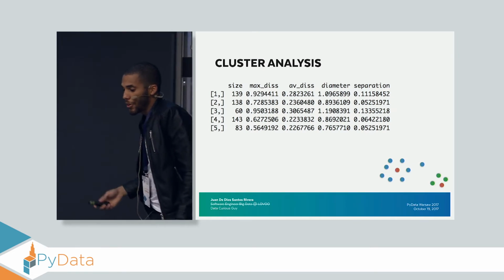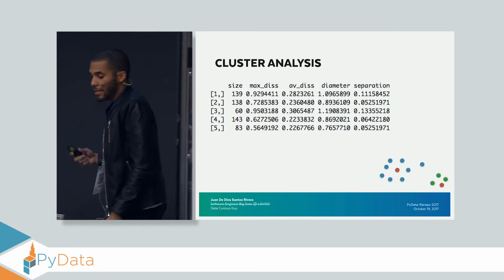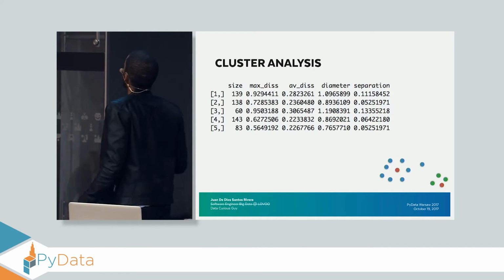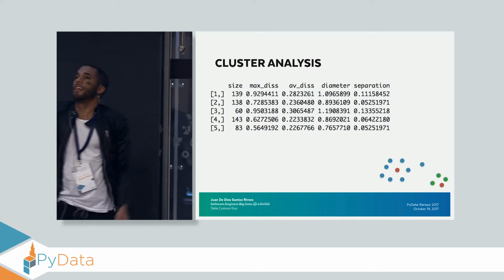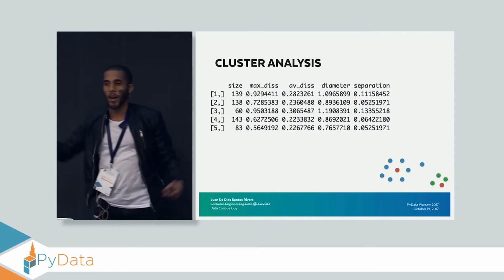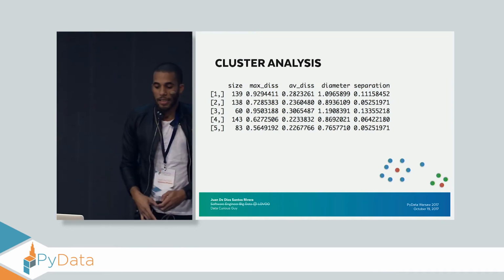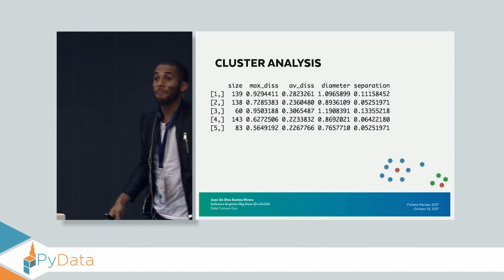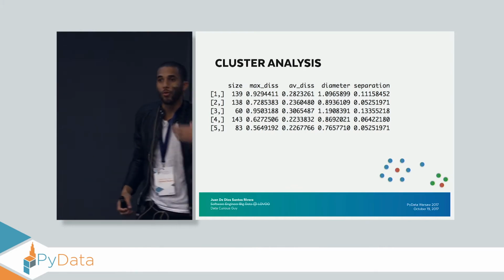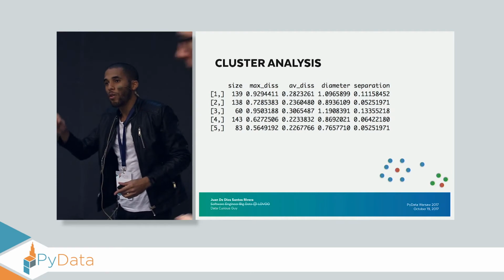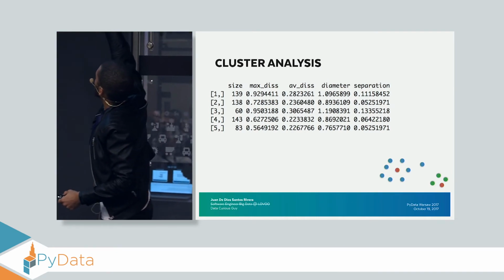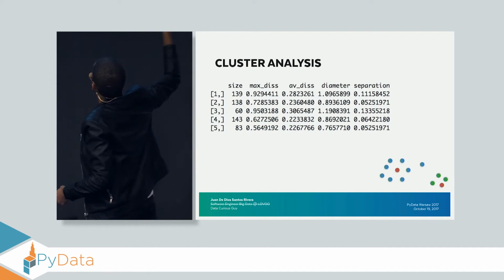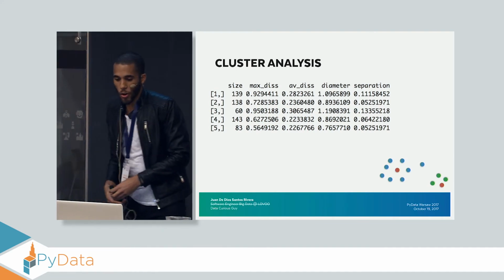Then we have the diameter, and diameter is the maximal dissimilarity between 2 points of the same cluster, which would be this blue that is here on the left and this blue here on the right, because they are the most separate. Then we have separation, and separation is the minimal dissimilarity between one data point and another one of another cluster. In this case it would be that blue that is there alone and one of the greens, maybe the green that is on the top left corner.